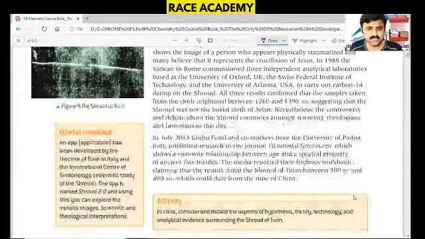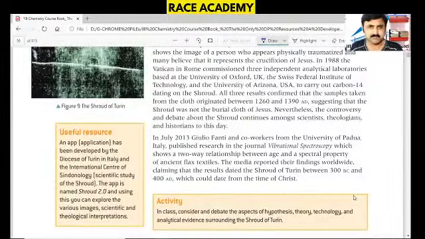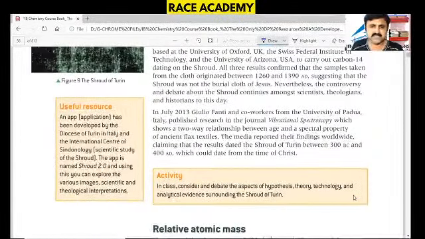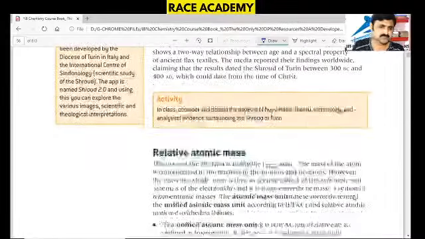In July 2013, Giulio Fanti and co-workers from the University of Padua, Italy, published in the journal Vibrational Spectroscopy research which shows the two-way relationship between the age and spectral property of ancient flax textiles. Media reported the finding worldwide, claiming that the results dated the shroud between 300 BC and 400 AD, which could date from the time of Christ. So that is what it is about.